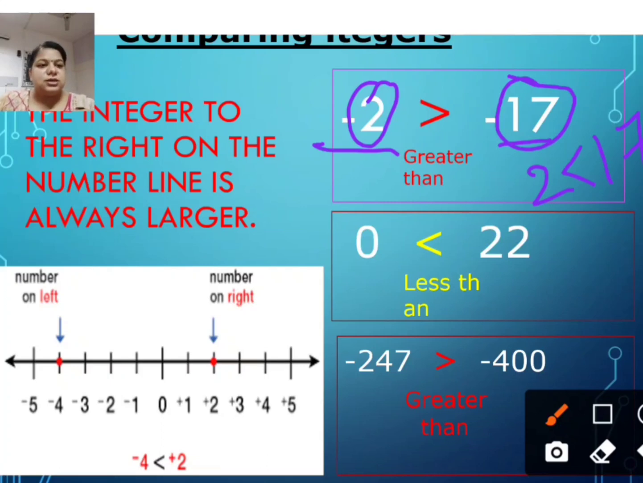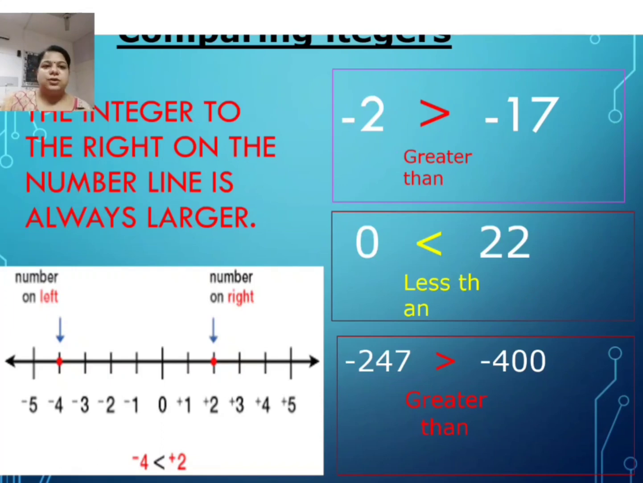Similarly, you can see here 247. Simply, 247 is less than 400. But when we take minus 247 and minus 400, minus 247 is greater than minus 400, right? So when we have to compare negative integers, with the minus sign, smaller will be bigger and bigger will be smaller.